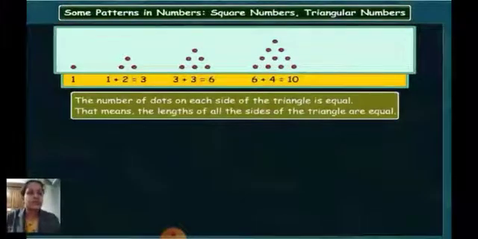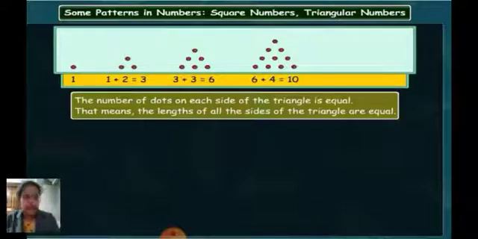So the number of dots on each side of the triangle is equal. That means the lengths of all the sides of the triangle are equal. If you count the number of dots on this side, that is 1 2 3 4. Here also if you count, 1 2 3 4. Again down if you count, 1 2 3 4. That means lengthwise, on all three sides, they are equal. So the lengths of all the sides of the triangle are equal.